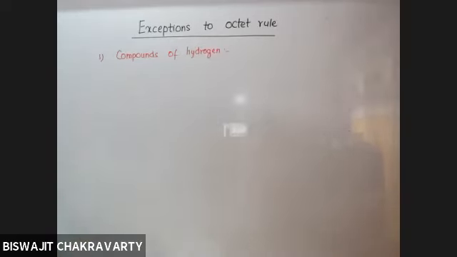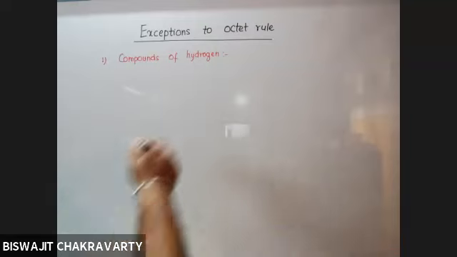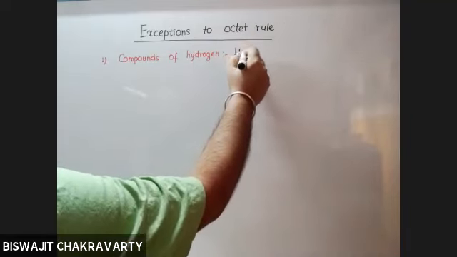So hydrogen has how many electrons in its outermost shell? 1 electron. Okay. And it can maximum take 1 more electron. And if it has got only 1 shell, there is no question of fulfilling the octet. Rather, it can only fulfill the duplet.